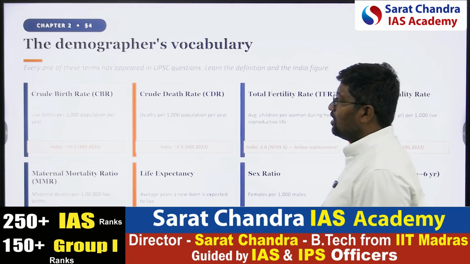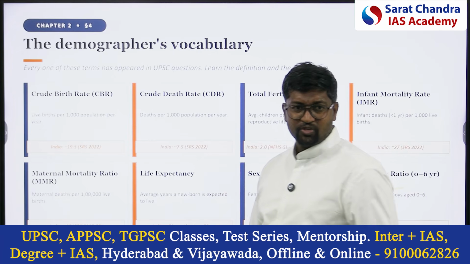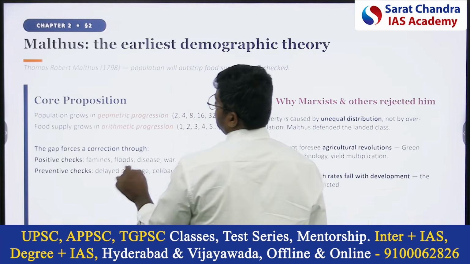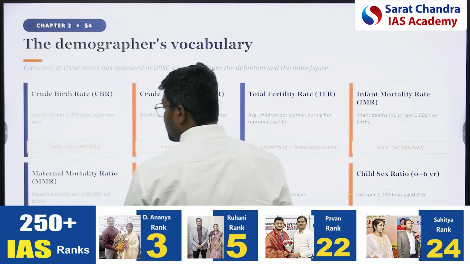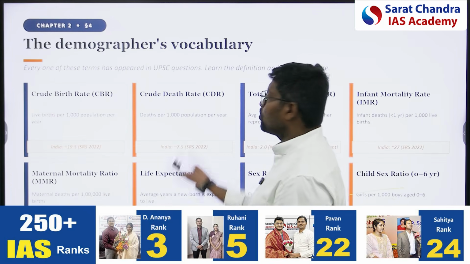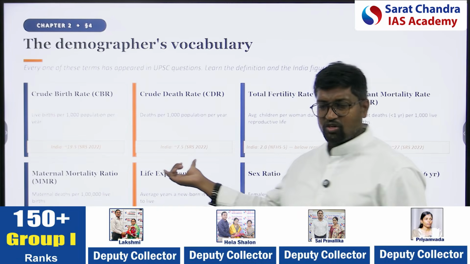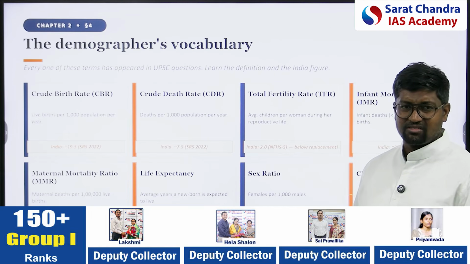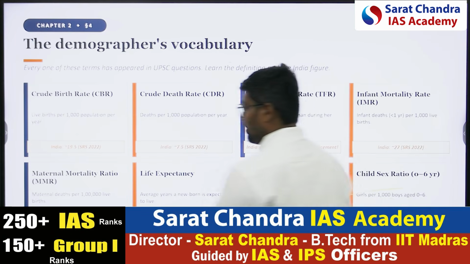Demographers' vocabulary. You know what is crude birth rate? Crude birth rate is live births per 1000 population. Crude death rate is deaths per 1000 population. Maternal mortality rate, infant mortality rate. Should I explain these basics? You know, no? Okay.